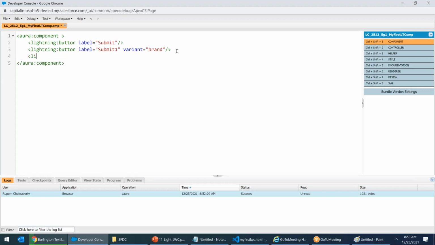Next, lightning button label equals to submit 2. Variant equals to success. Next, I copy this button. One more. Lightning button label equals to submit 3. Variant equals to destructive.